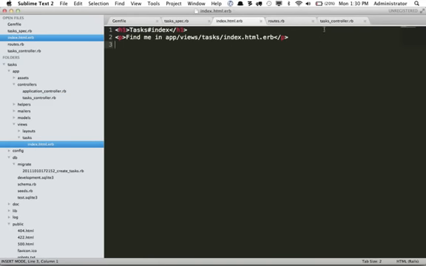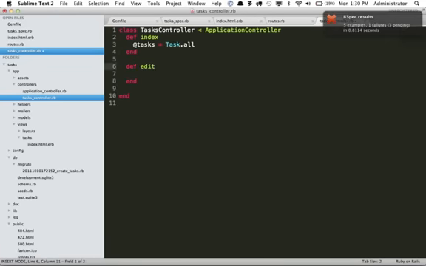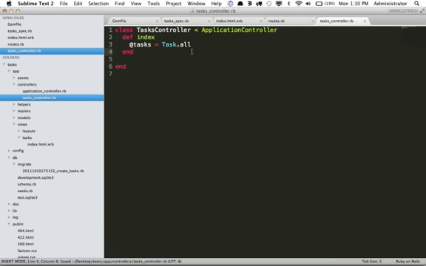Now if I save it, I can browse to views, tasks, the index.html.erb view. Notice that this name translates specifically to the action name, and this is Rails defaults. If you do not specify a different view name, it will automatically look for something with the name of the action. So for example, if we shortly create an edit action, by default it's going to look for a view called edit.html.erb. Okay, so we have gone ahead and created an instance variable that contains all of the tasks that are currently stored in the database.